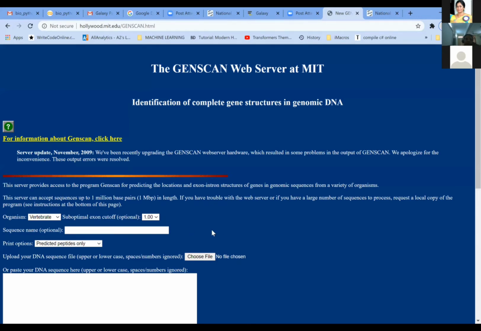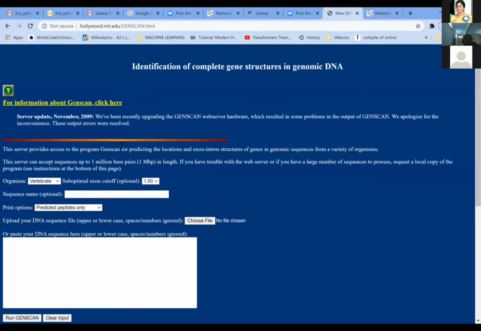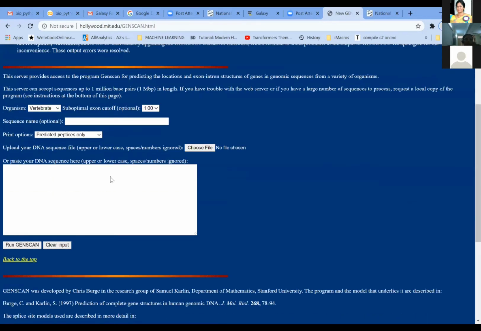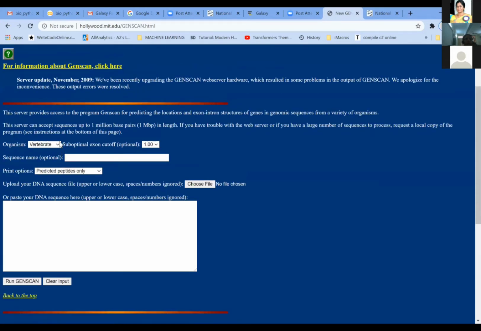Now this is the GenScan window, which I'm just showing you for our practical purpose for today's workshop. Here you can see there is a choice of organisms, whether it is a vertebrate, Arabidopsis or maize. For that, we will just take a sequence.